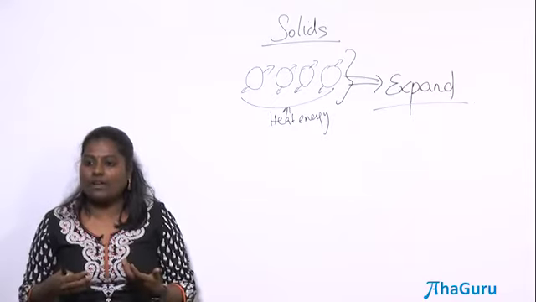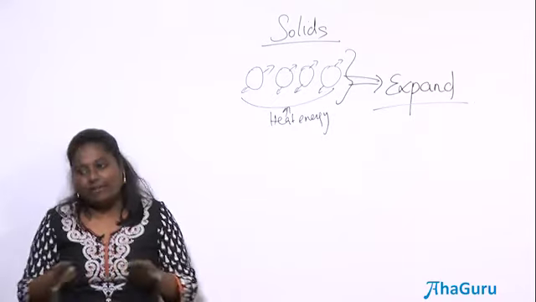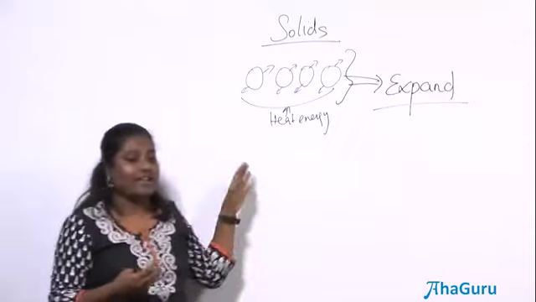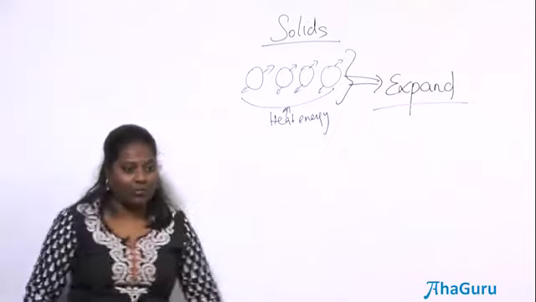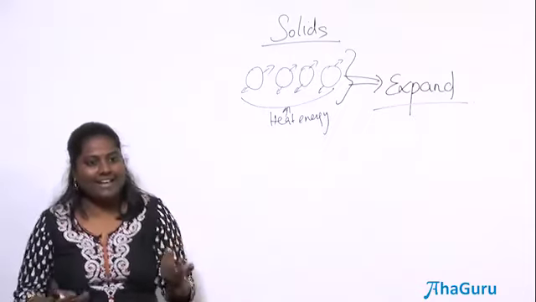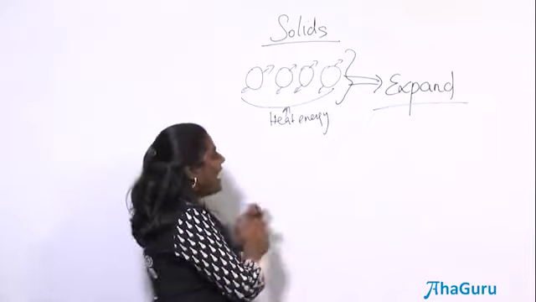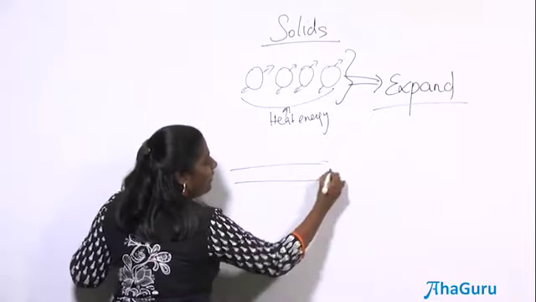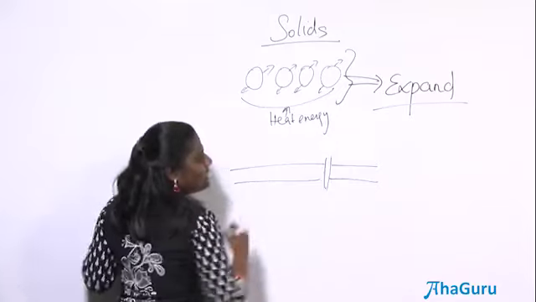Otherwise what do you think is going to happen? It will bend. It will be dangerous actually, because it's in the railway track and it will be like this, and how will the train go? So they actually calculated and they have actually left some space.